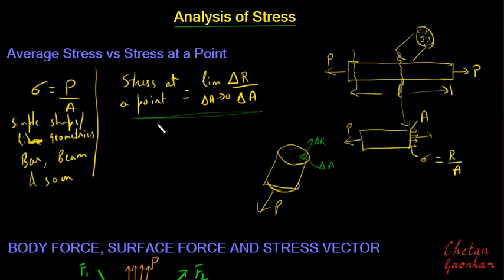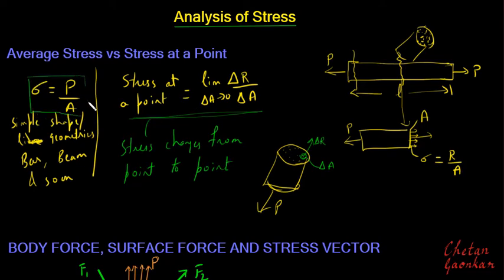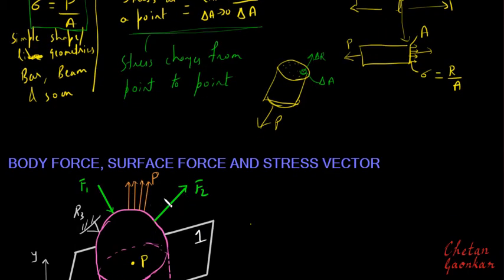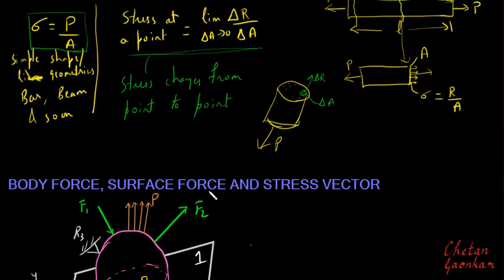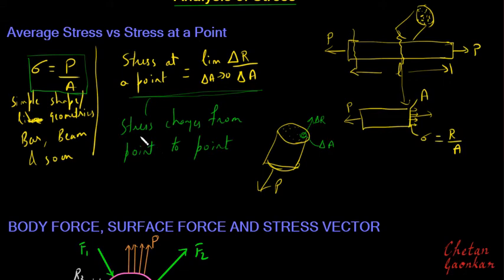So from here we come to know that stress changes from point to point. Of course this is also a very useful definition of stress, but it will not be applicable to any general body which is subjected to very complex loading. But if we want to analyze this kind of systems, we have to appreciate the fact that stress does not remain constant or average on a surface area, but it continuously changes from point to point.